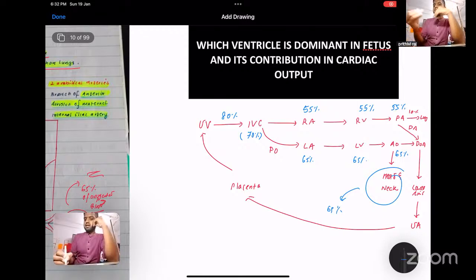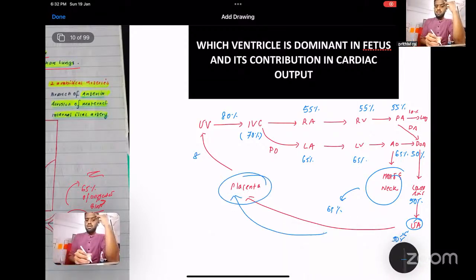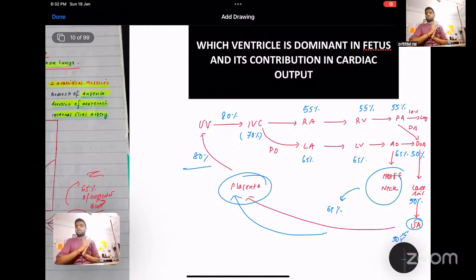And at the ductus arteriosus, there's a mixing of blood. So in the descending aorta, it will be 50 percentage. Lower limb is also 50 percentage. Umbilical artery will contain 50 percentage. And then the deoxygenated blood will again go to the placenta for oxygenation, and it becomes 80 to 85 percentage. So this is the actual percentage you should know.